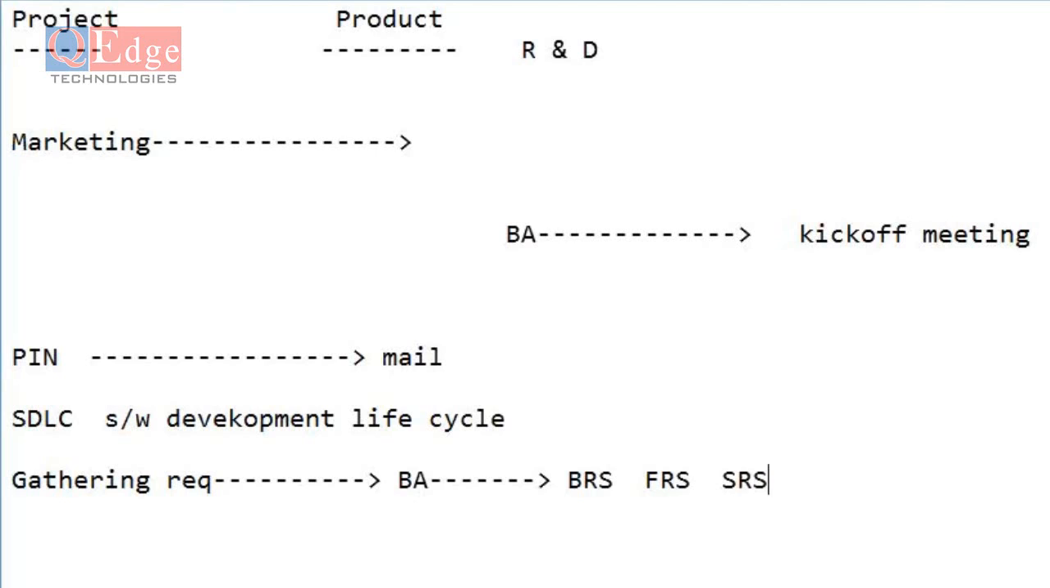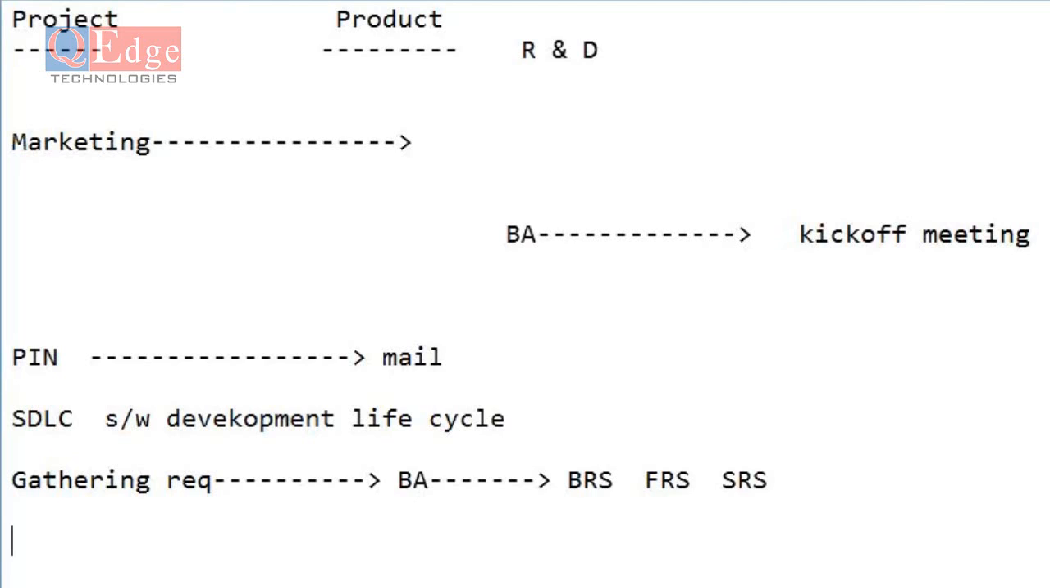SRS is software requirement specification. FRS is functional requirement specification. Any questions? No, right? FRS is purely for the particular customer requirements, the functional requirements included in the document. Coming to the SRS, software and hardware resources are included in the SRS. That means how many systems are required, what software is required, what hardware is required. They put all the information in the SRS document, and in the FRS document purely functional requirements